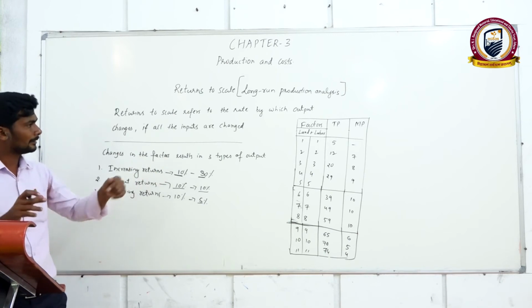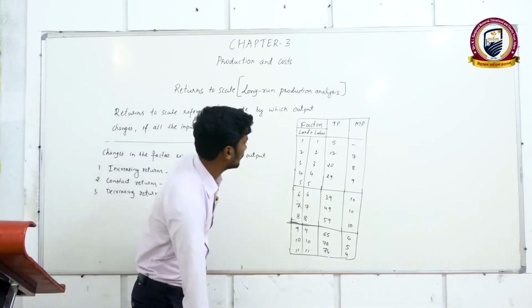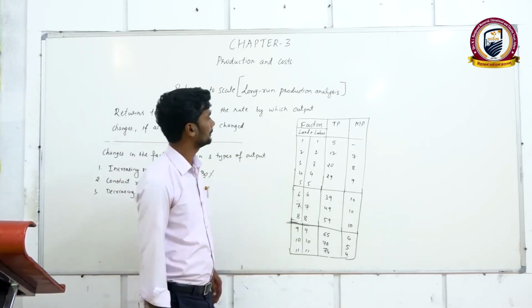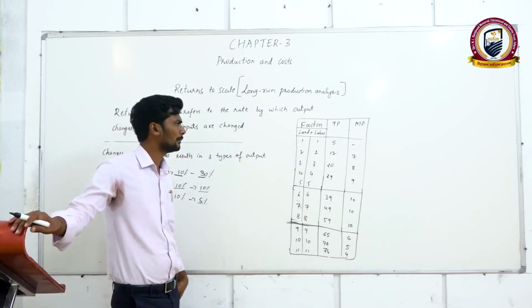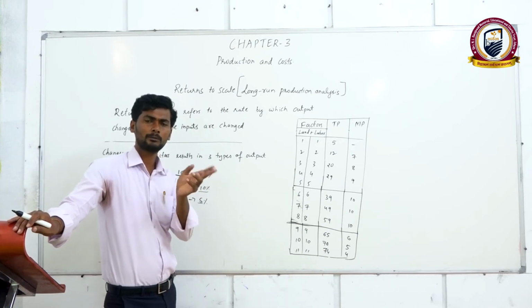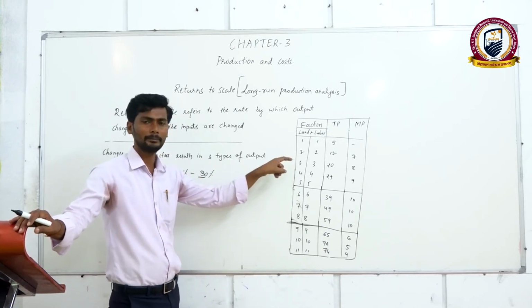Okay, so you can see the table here. I have written it carefully. You can see it carefully here. I have taken only two inputs. Just imagine there are only two inputs by which output will be produced: land and labor.